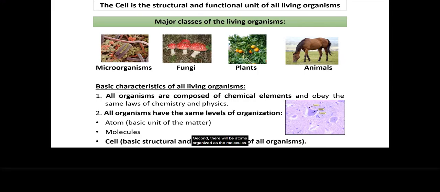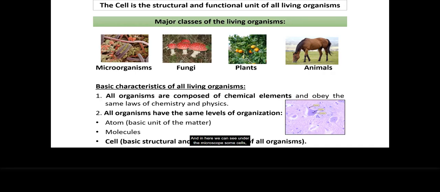Second, atoms are organized into molecules. Then molecules are organized into, for example, cellular organelles, which are part of the cell. So a cell is a basic structural and functional unit of all living organisms.